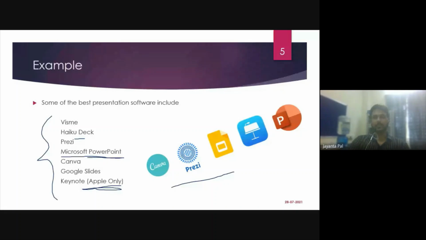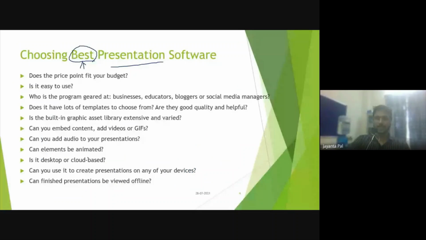The features that I was talking about, you will find each and every feature in that particular software. Now, another one that I want to point out here: if you consider the previous slide, I talked about different categories or different points or factors that we need to look at to choose the best presentation software. So this slide has a different look and feel. It has a greenish shadow on the right-hand side and a small portion on the left-hand side also. The title was in a green color, but suddenly it changes in the very next slide.